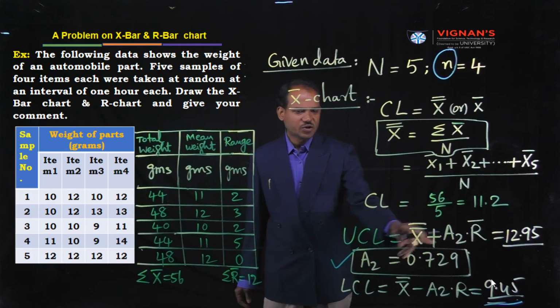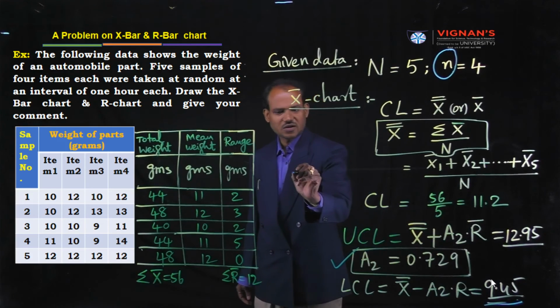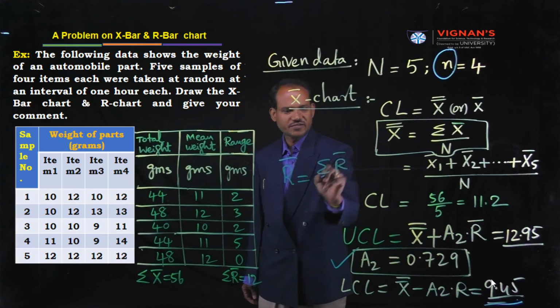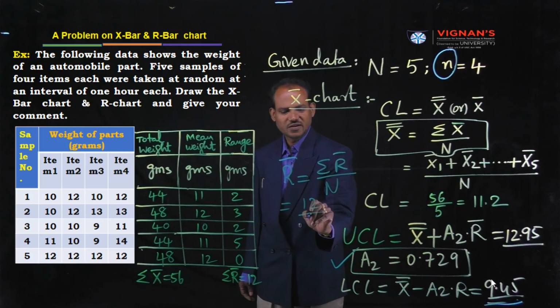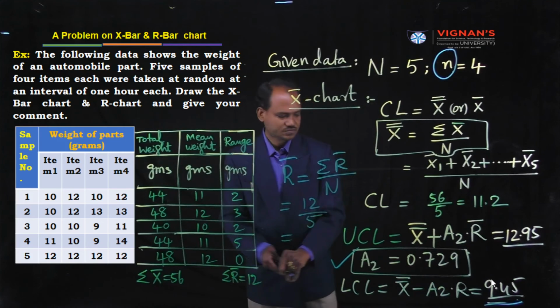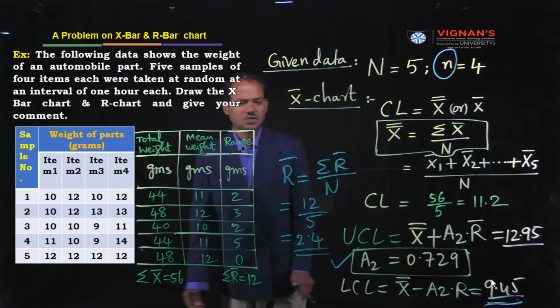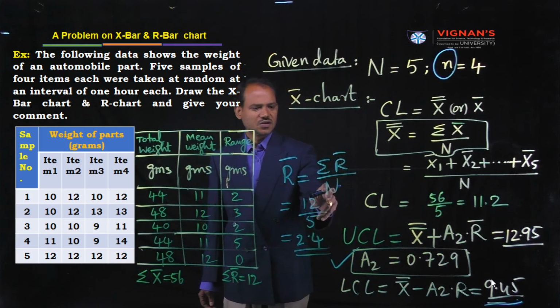You can substitute all the values. Everything is there. R bar, how to calculate R bar? R bar is equal to sigma R divided by capital N, that means 12 by 5.